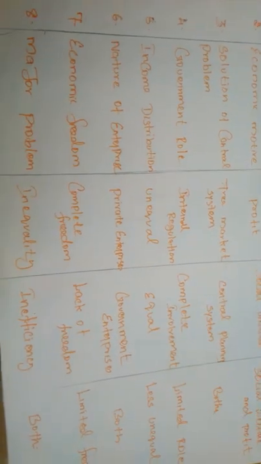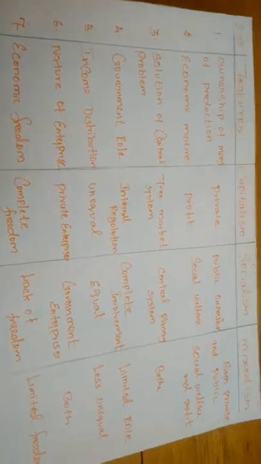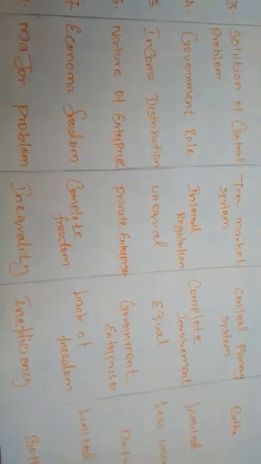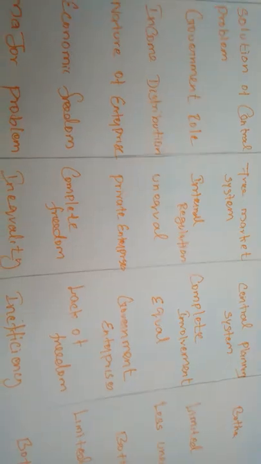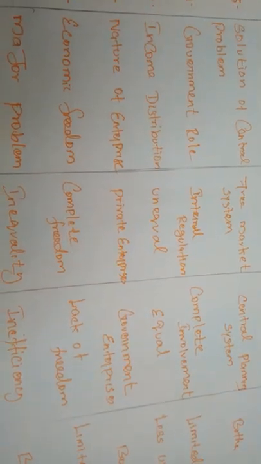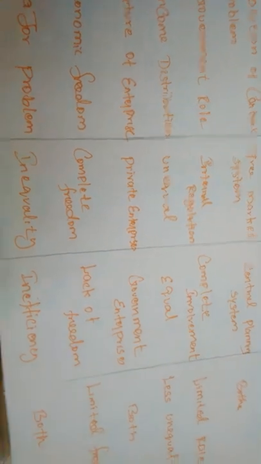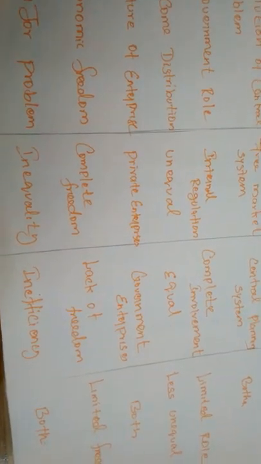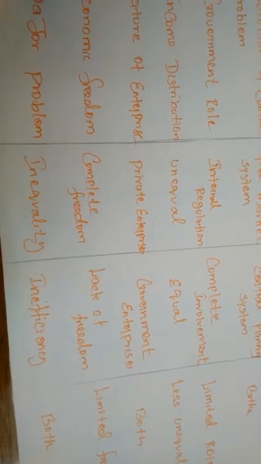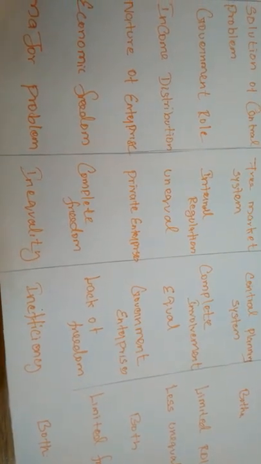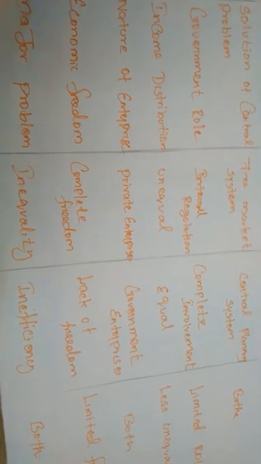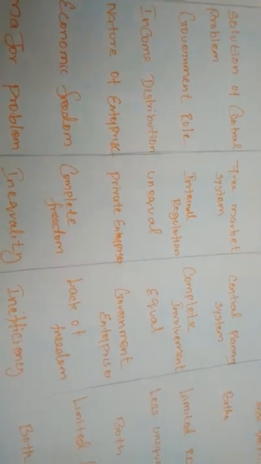Okay, next, economic freedom. How is economic freedom enjoyed in the three economic systems? Under capitalism, complete freedom exists. Complete freedom means that, as we have studied, all nations have some basic problems, and if a nation has complete freedom in taking decisions about the basic economic problems, we can consider it complete freedom.